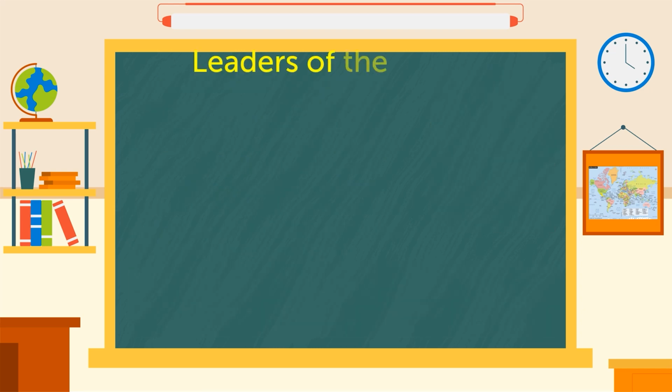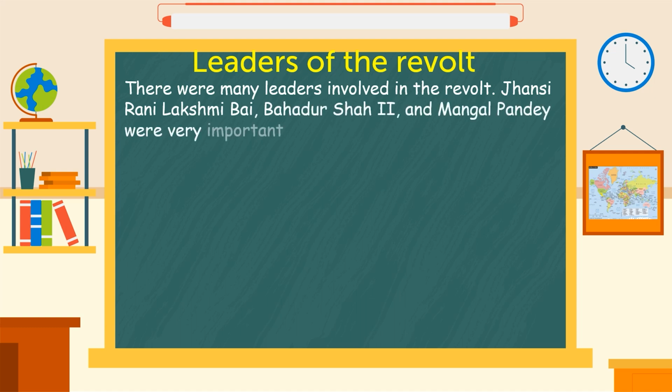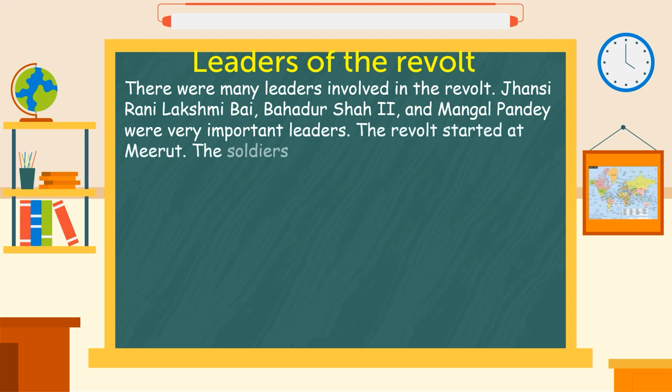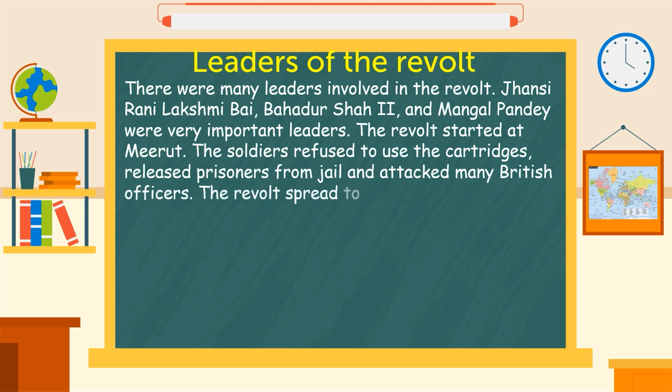Leaders of the revolt. There were many leaders involved in the revolt. Rani Lakshmi Bai of Jhansi, Bahadur Shah II, and Mangal Pandey were very important leaders. The revolt started at Meerut. The soldiers refused to use the cartridges, released prisoners from jail and attacked many British officers. The revolt spread to other parts of India.